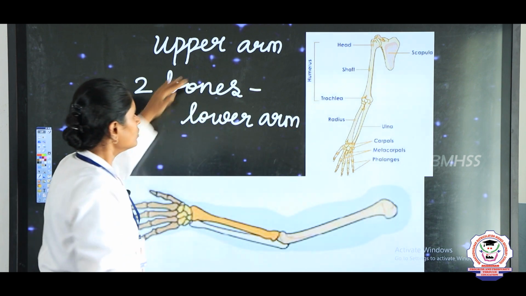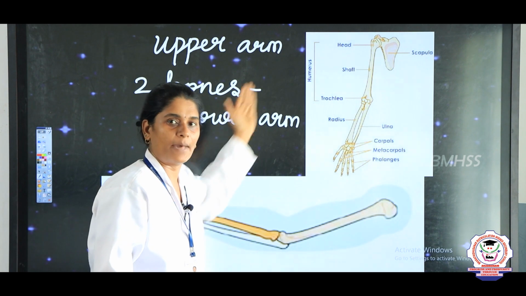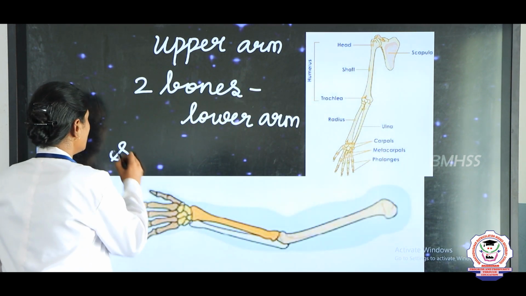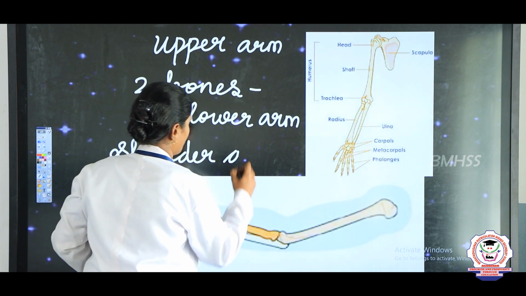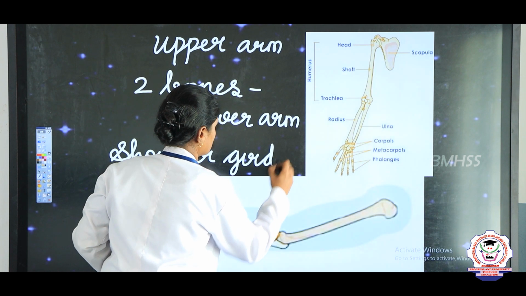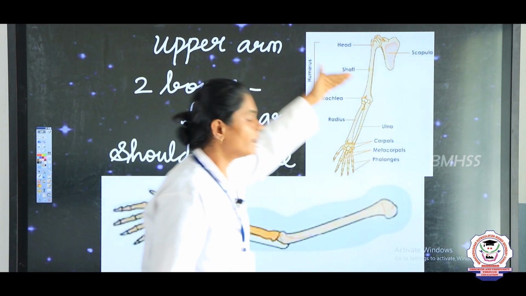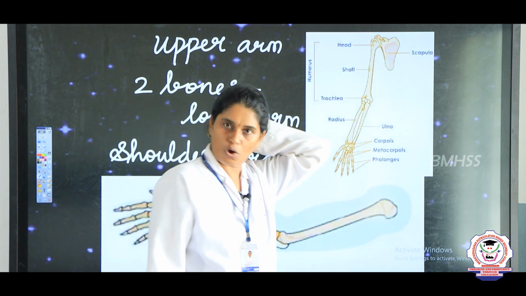Right, and now this arm is connected to the backbone. How is it connected with your backbone? With the help of the shoulder girdle, right. With the help of the shoulder girdle, the forelimb, that is the upper arm, is connected to the vertebral column, right.